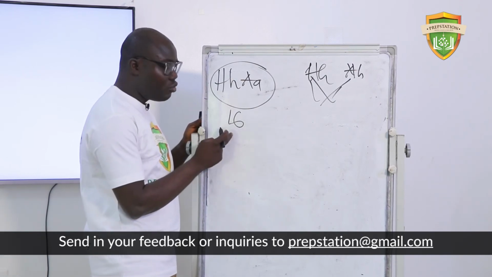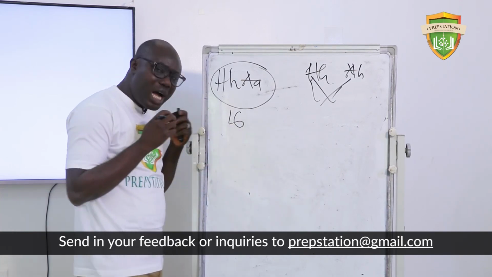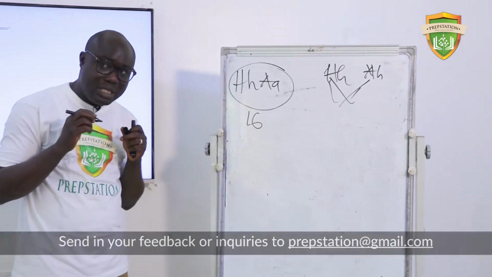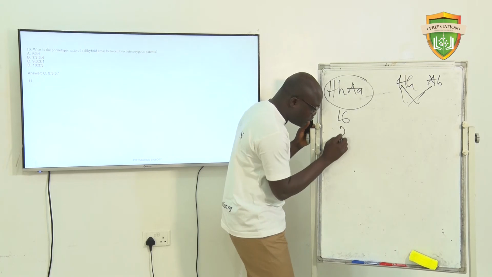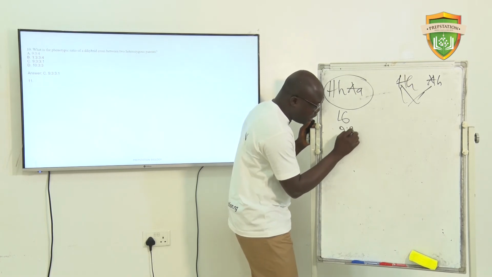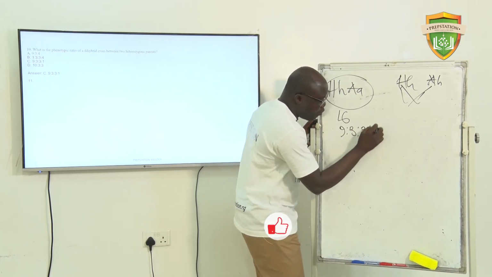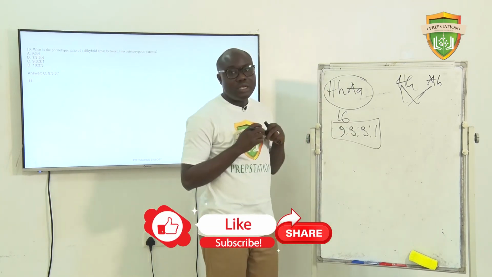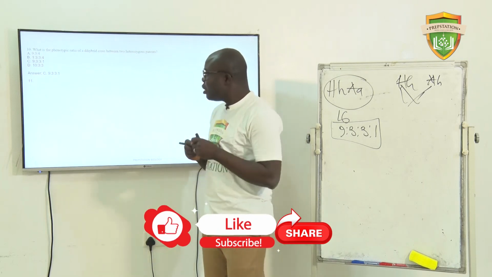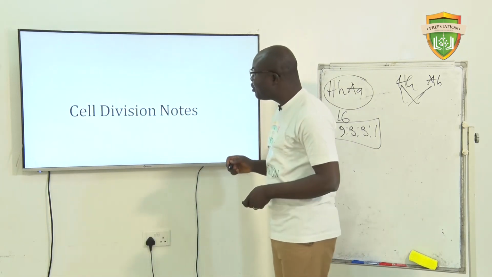And if you are to analyze their phenotypes, you're going to have the ratio 9:3:3:1. JAMB will not go below that. I'm very sure. Okay, so let's move on.